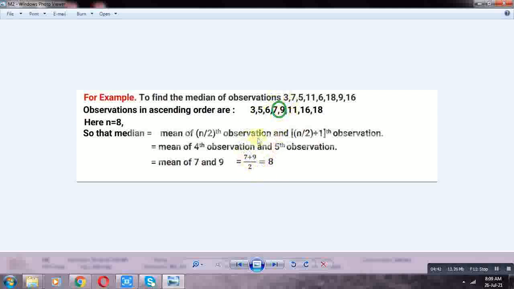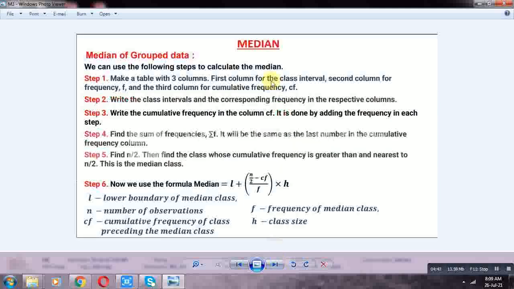Okay. Next, we find the median of grouped data. We can use the following steps to calculate the median of grouped data. Make a table with 3 columns.